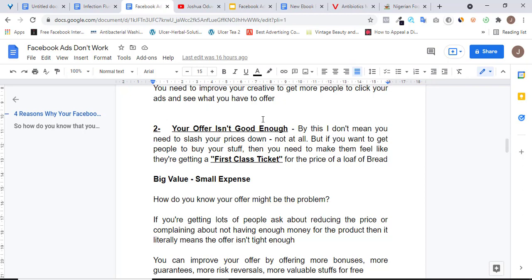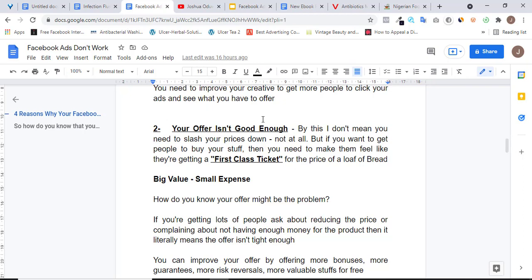PDFs, a lot of PDFs that are valuable to your own target audience. If you're selling a kitchen item, you can look for a PDF guide on different Nigerian foods that they can be able to cook with your particular product. So you can just look for different kinds of digital products that are related to your product, and you know your target audience are going to find valuable.